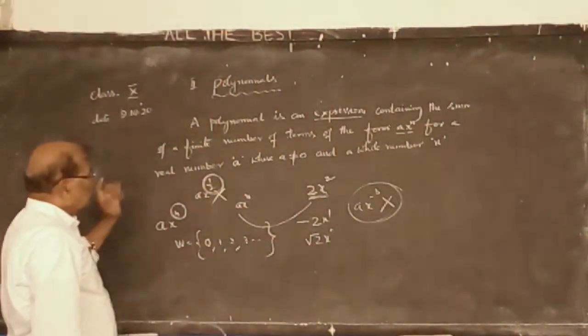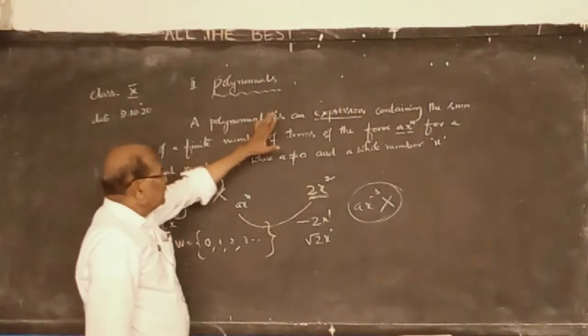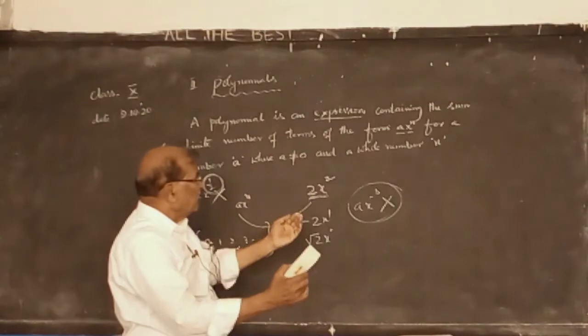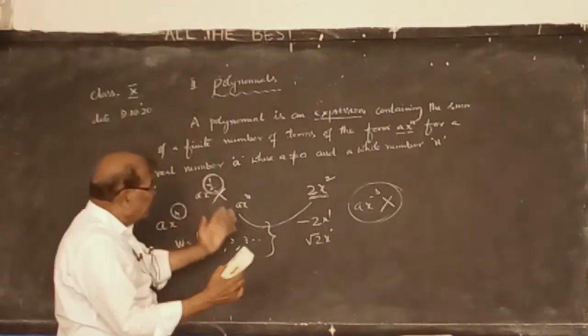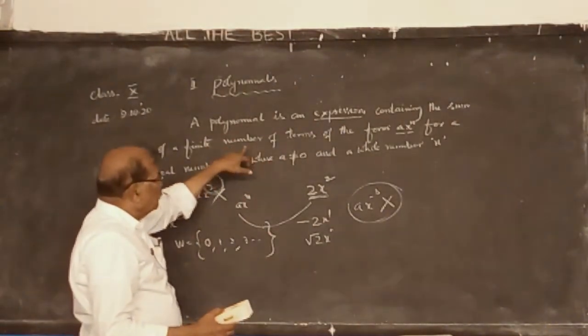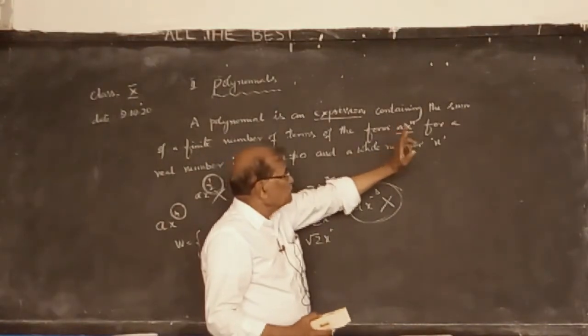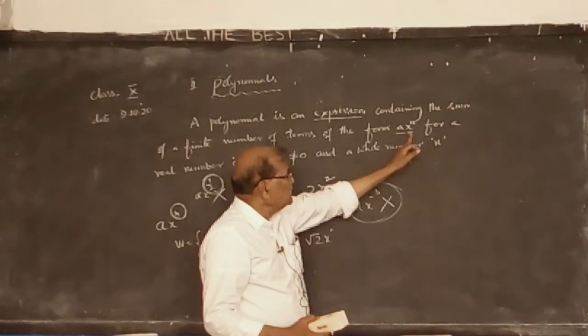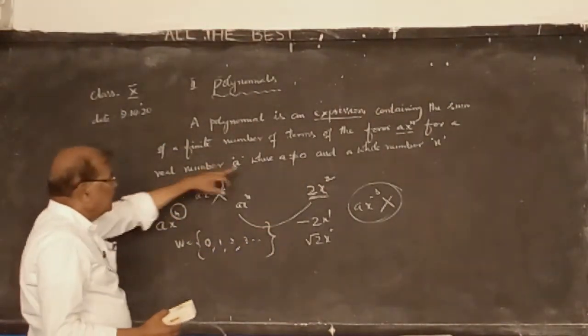Now, I think you might have understood. A polynomial is an expression, a combination of terms containing the sum of a finite number of terms. The terms must be countable. We must be able to count the terms, which are of the form ax to the power of n. It's a term, where a is a real number.